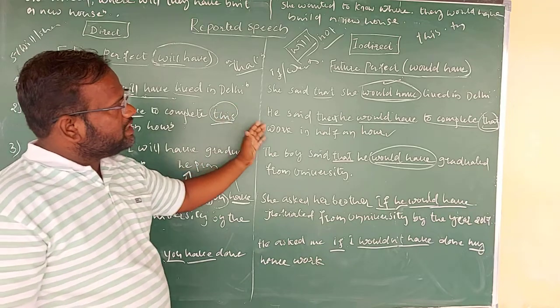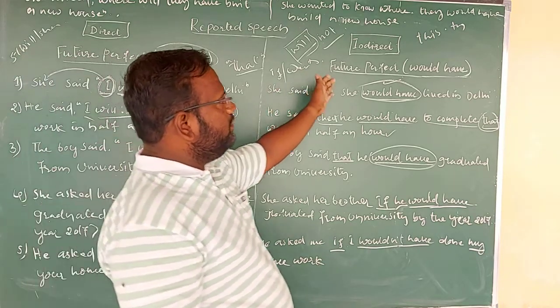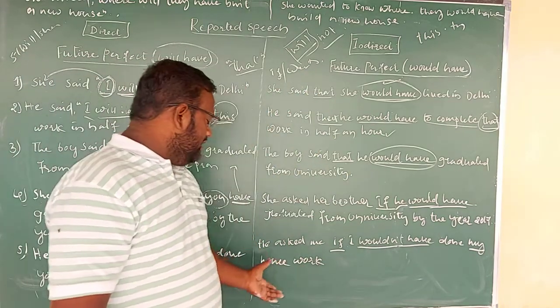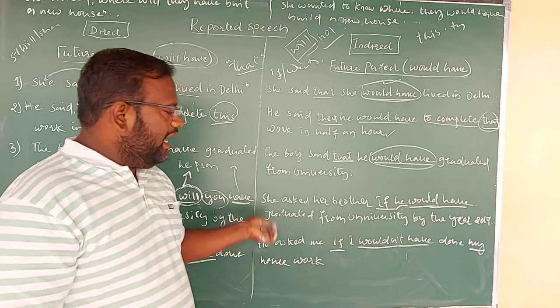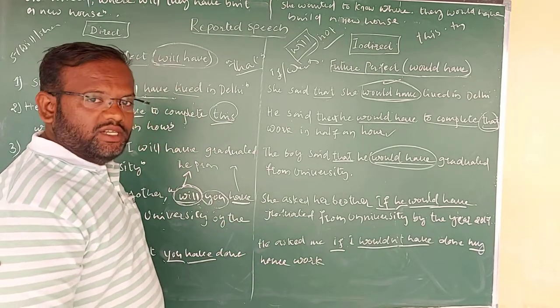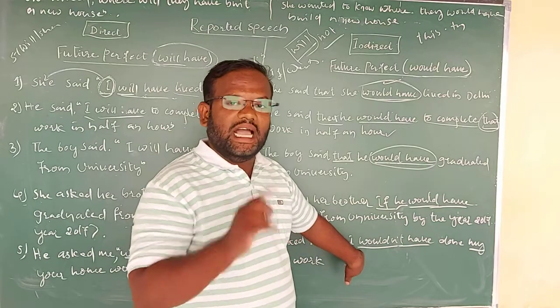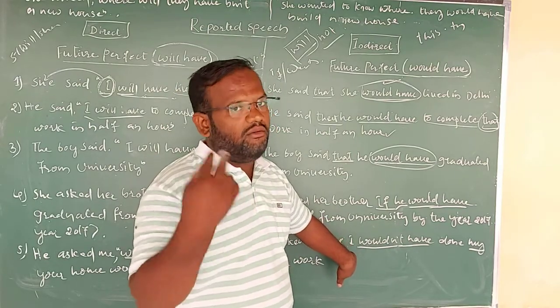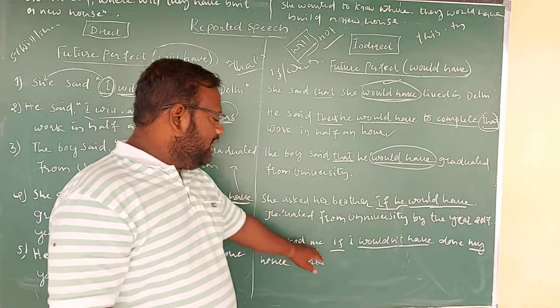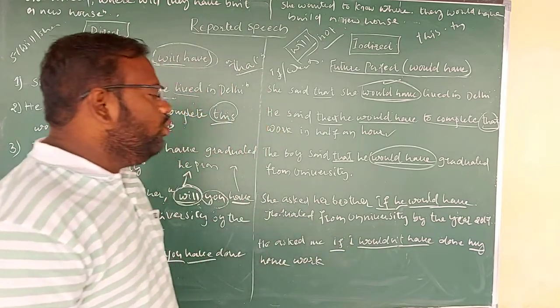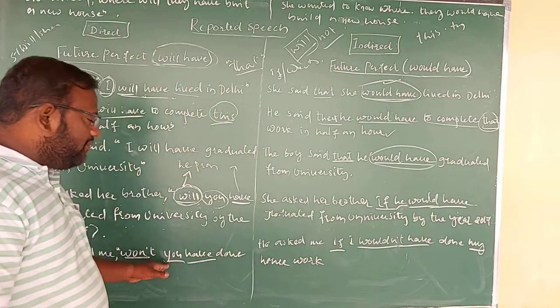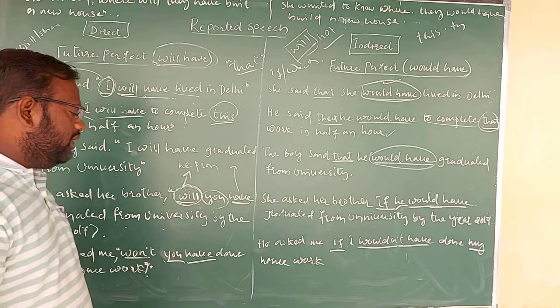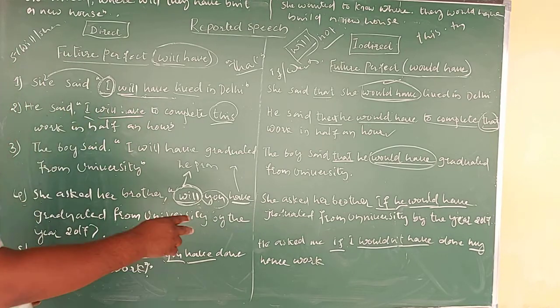In indirect speech, when we are changing it towards the future perfect tense, let's see that. He asked me if, because a yes or no type of question is there, therefore instead of using "that" as a conjunction, we have to take "if" or "whether". He asked me if I wouldn't have, "won't have" will change to "wouldn't have" done my homework.